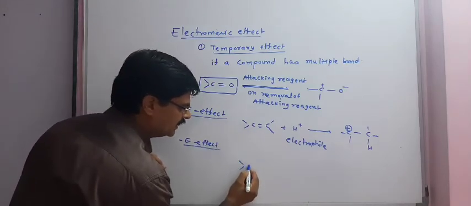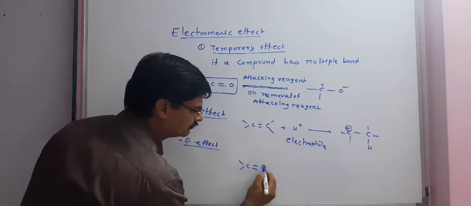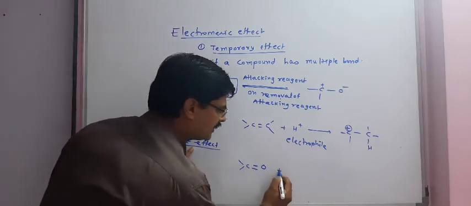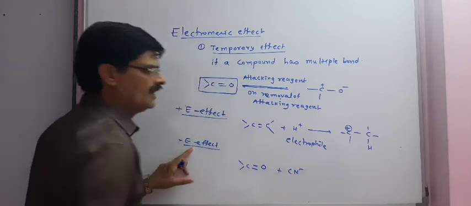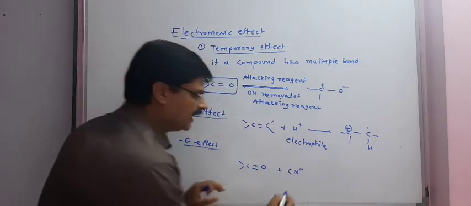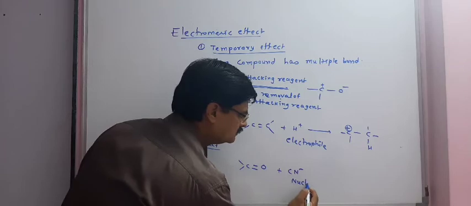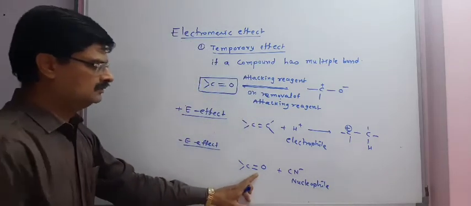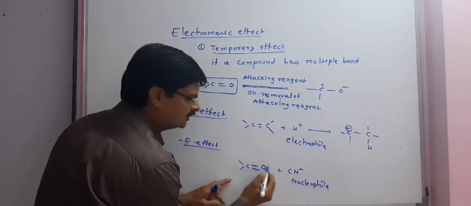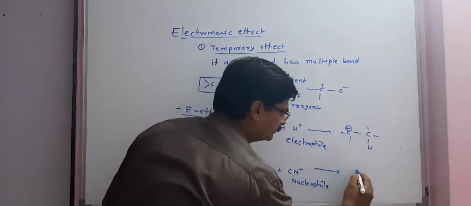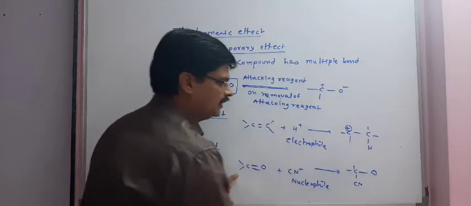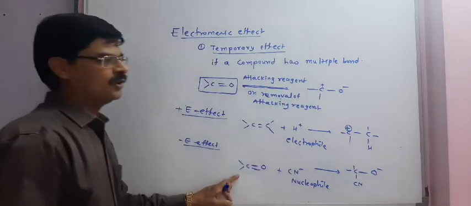Same way we can study negative E effect, that is minus E effect, when the cyanide nucleophile attacks the C double bond O group, this structure is obtained.